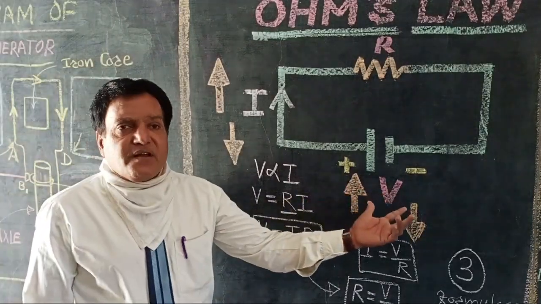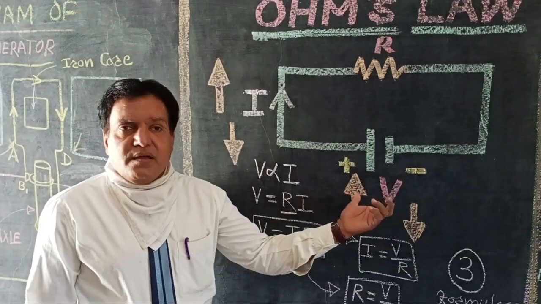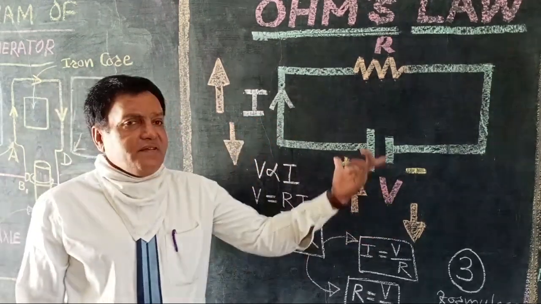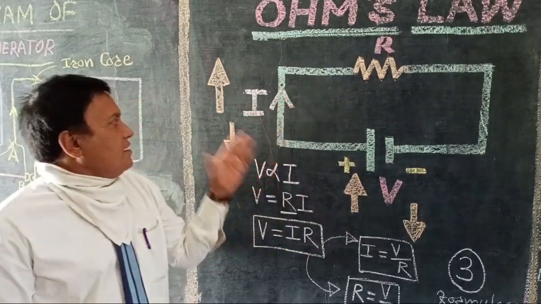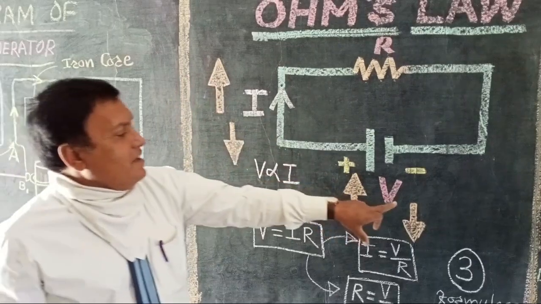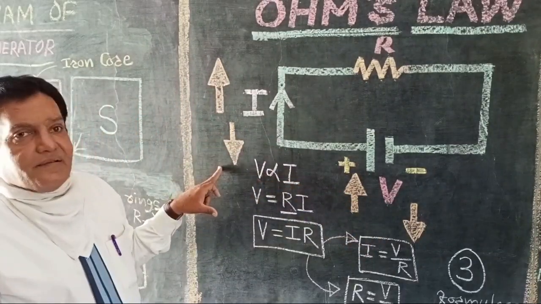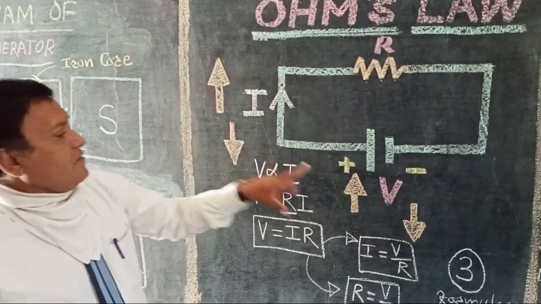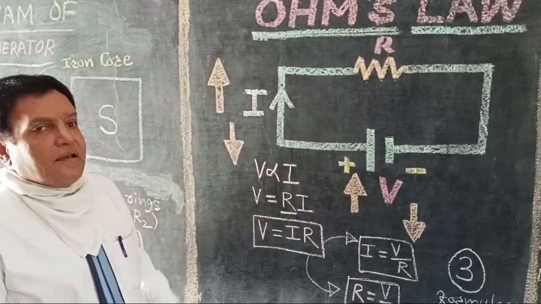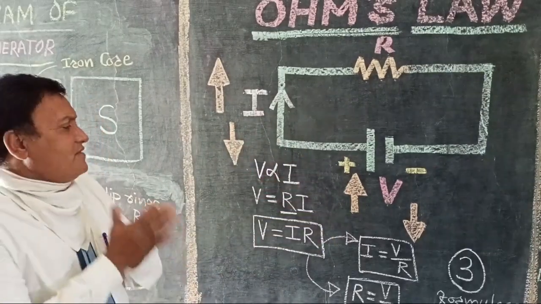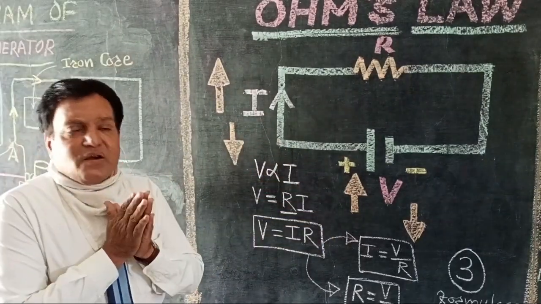Voltage or potential difference is indicated by V, and current is indicated by I. If V is increased, current is increasing. If V is decreased, current is decreasing. Means they are directly proportional to each other, and this can be written symbolically.